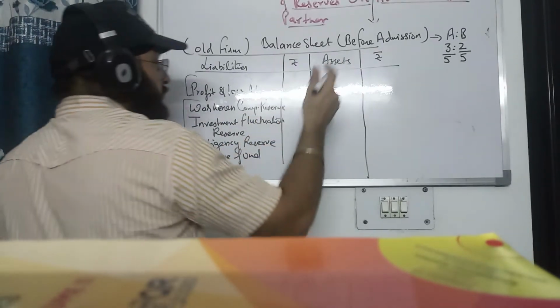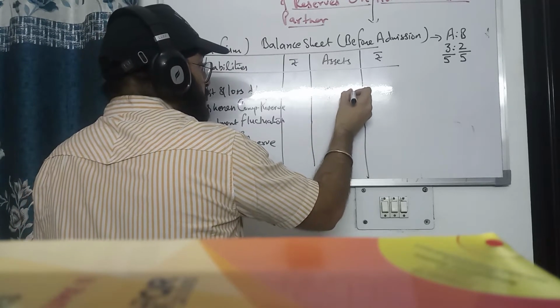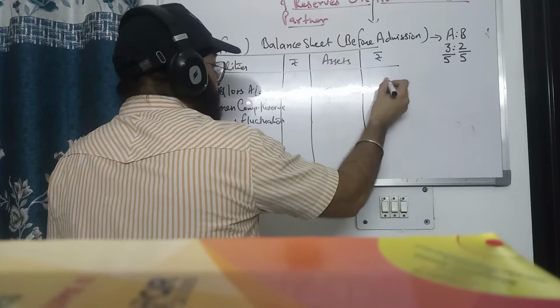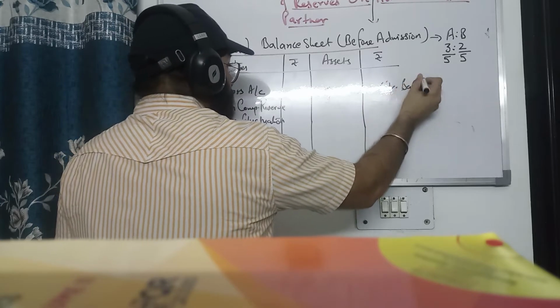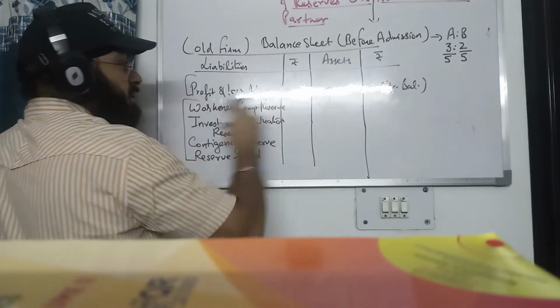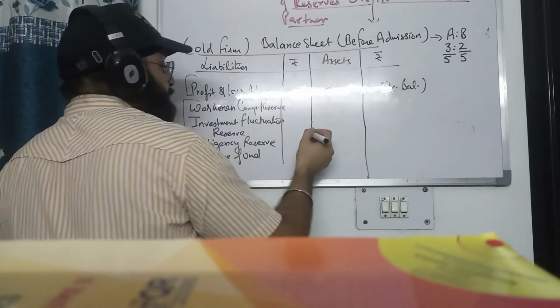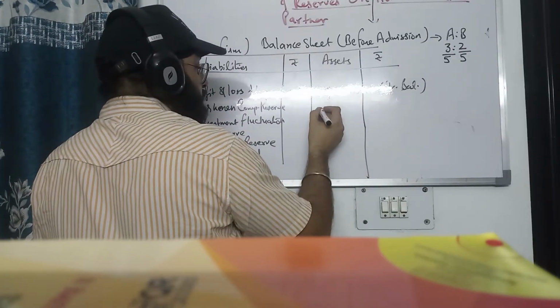Now there are accumulated losses also. Profit and loss account, we can say debit balance. This is a credit balance which is a profit, and profit and loss account debit balance is an asset, it's a loss.